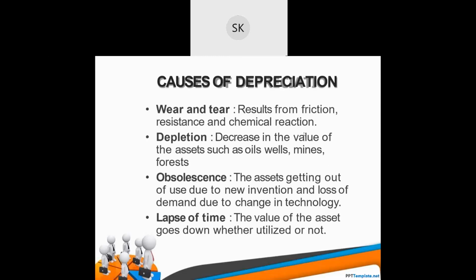Now, what are the causes of depreciation? Wear and tear results from friction, resistance, and chemical reaction. If you see the wear and tear part, this happens in machines, or you can see cars, trucks.